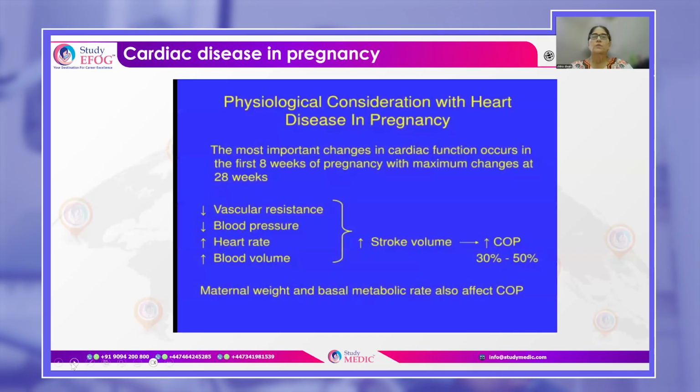Okay. So, whenever you're answering any questions on cardiac disease and pregnancy, you have to keep a few things in mind. Remember the physiological changes that happen in pregnancy. So, there is a decrease in the vascular resistance. Because of that, the blood pressure decreases, and the heart rate increases, and also the blood volume increases in pregnancy. We know there is hemodilution, and also the stroke volume increases. The cardiac output increases by 30 to 50%. So, all these changes start at around 8 weeks of pregnancy. Maximum changes are seen at around 28 weeks of pregnancy.